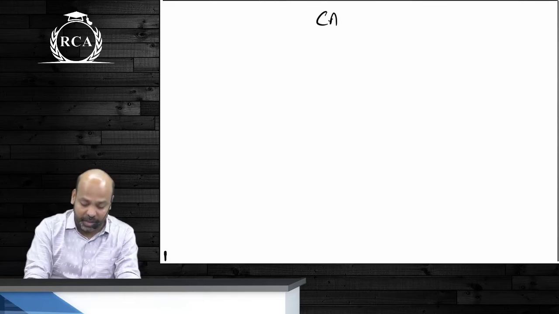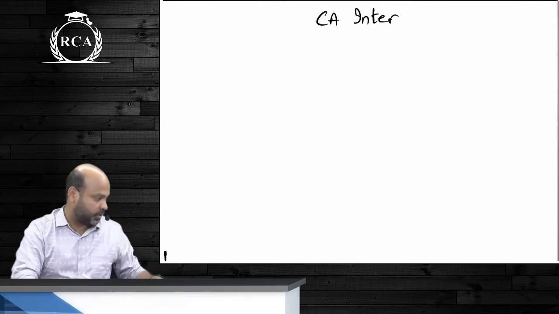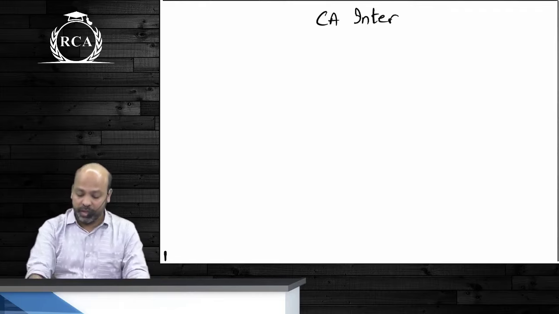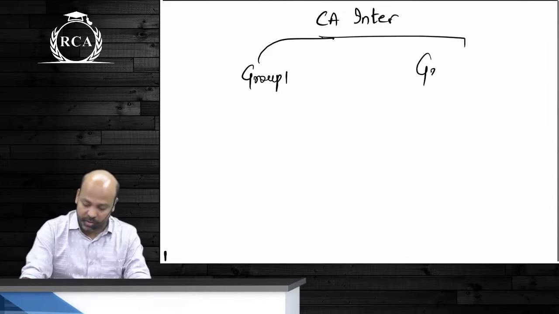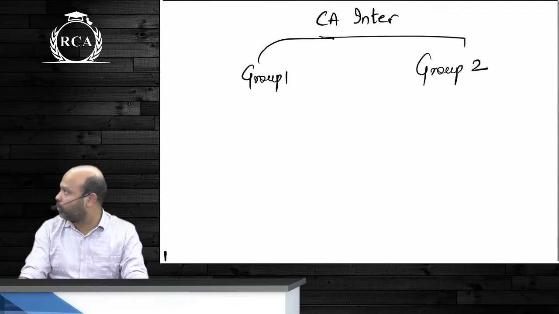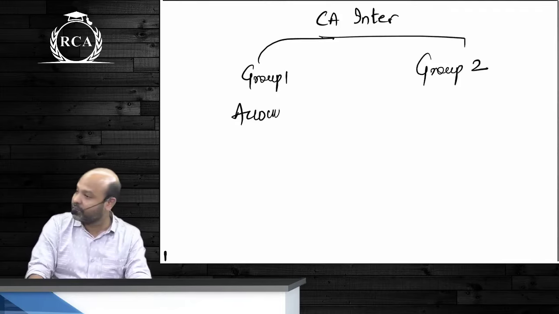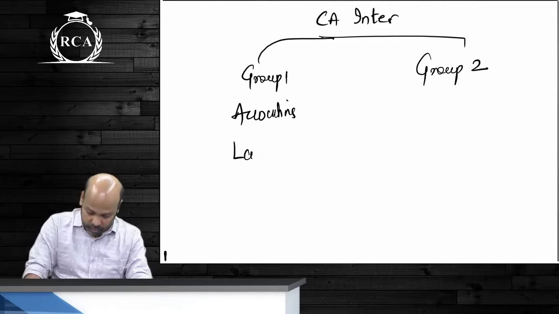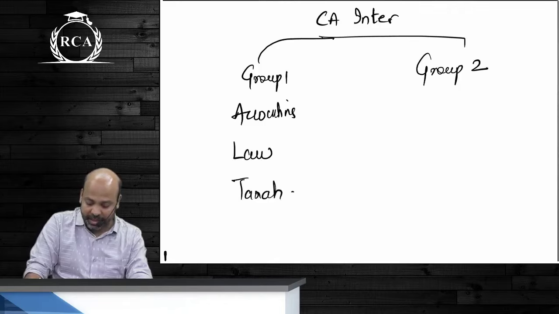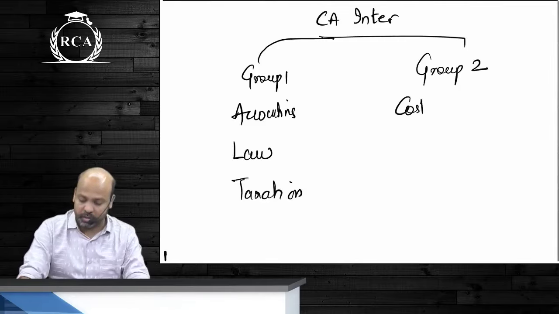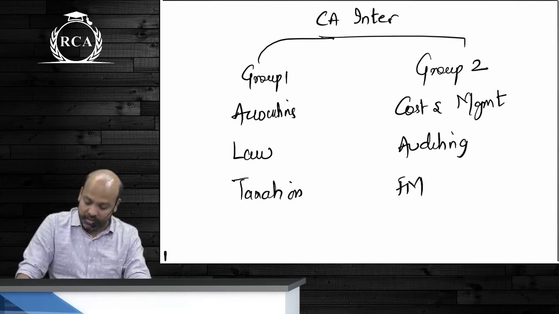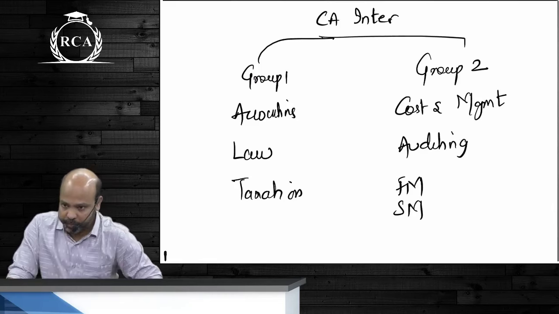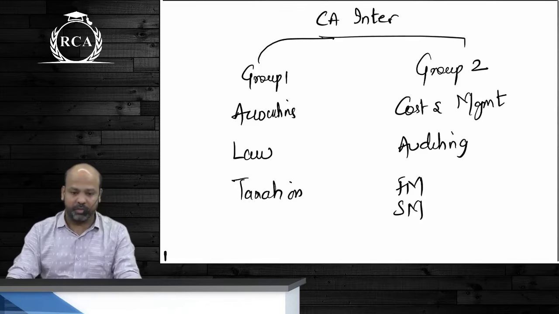So your CA Intermediate, guys, is segregated. Backbenchers, is the voice clear? CA Intermediate is segregated into 6 subjects divided into 2 groups. There are 3 subjects in each group. Group 1 has accounting, there is law and taxation, both direct and indirect taxes. Group 2 has cost and management accounting, there is auditing, and there is financial management and strategic management in a single paper.